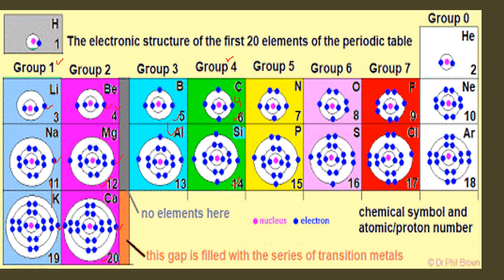Group number 5 will contain 5 electrons in its outermost shell. Group number 6 will contain 6 electrons in its outermost shell. Group number 7 will contain 7 electrons in its outermost shell. And group 0 or group 18 has 8 electrons in its outermost shell. In case of helium, it has 2 electrons in its outermost shell and it follows the duplet rule.